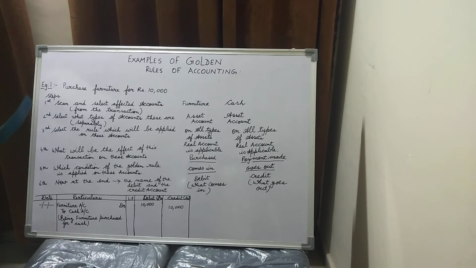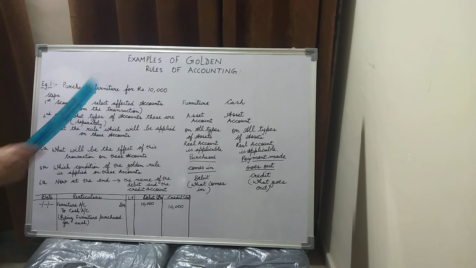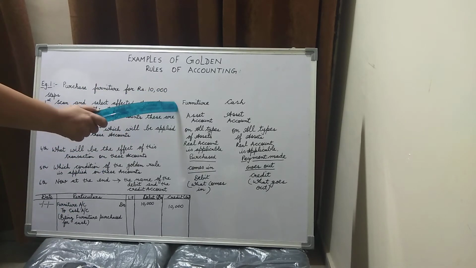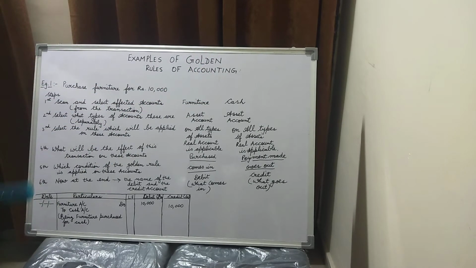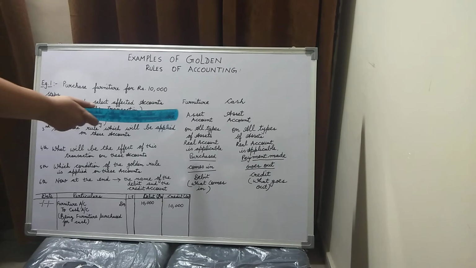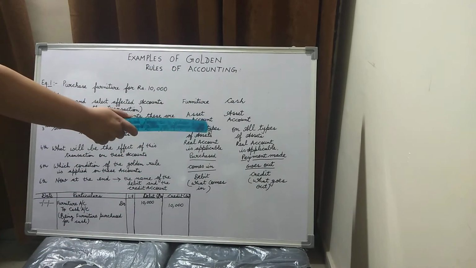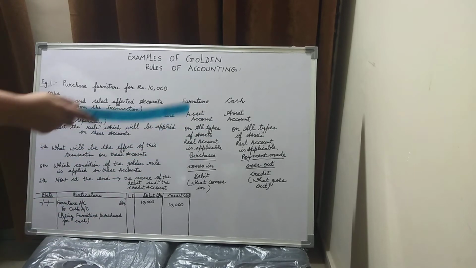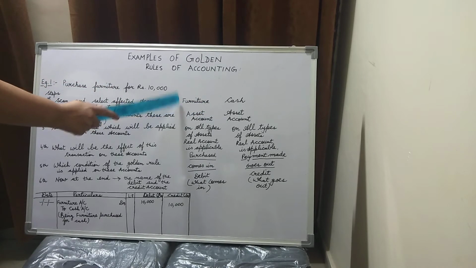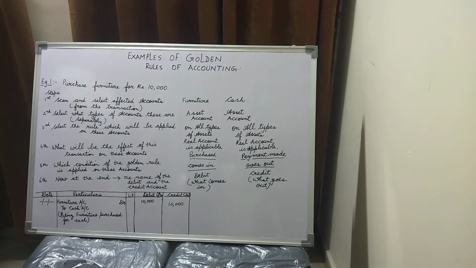So now, in the third step, children, we need to select the rule which will be applied on these accounts. The accounts over here are, once again I mention, furniture account and cash account. So the rule which will apply to both of them: furniture is an asset, children, and cash is also an asset. So for all types of assets, the real account rule is applicable. So over here, on furniture and also on cash, the rule of real account will be applicable.